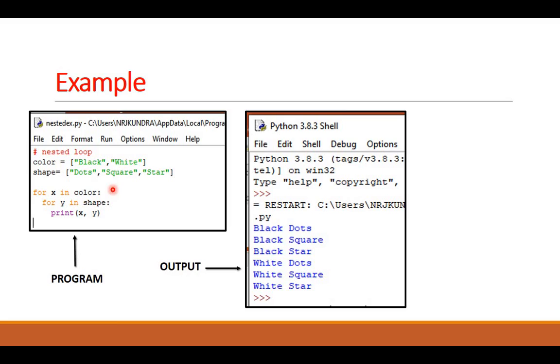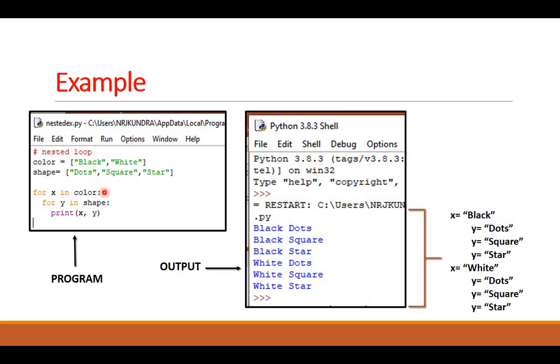Then I have a loop inside it, that is Y in shape. Now its shapes are 3, so it will work 3 times. And what it is printing? It is printing XY. Now how many times will this print statement execute? 2 into 3, that is 6 times. Let us see how it will work.